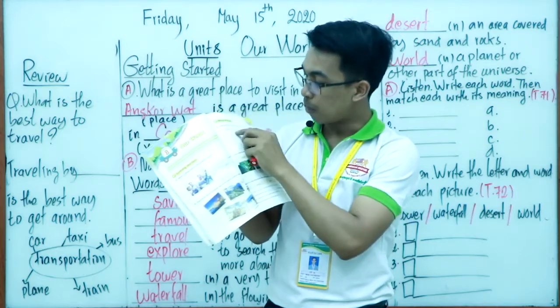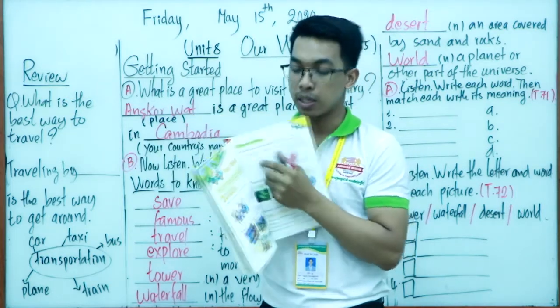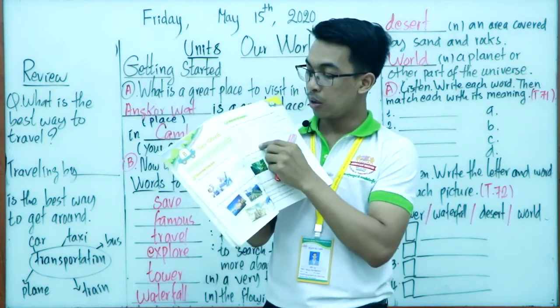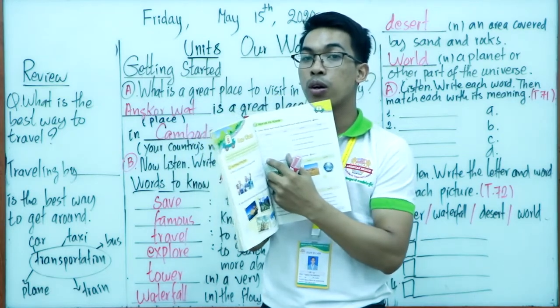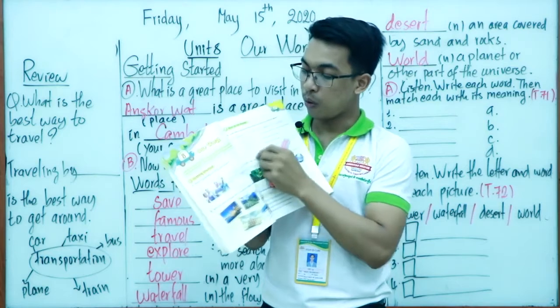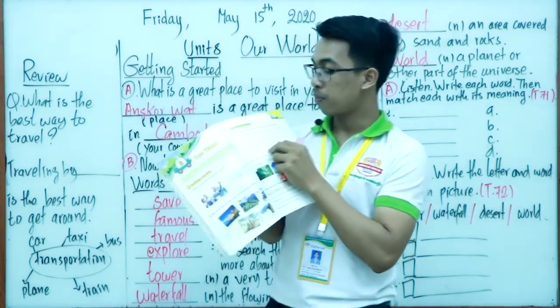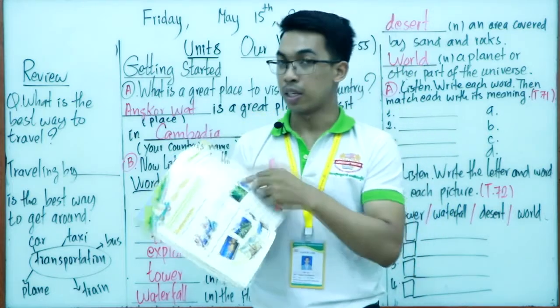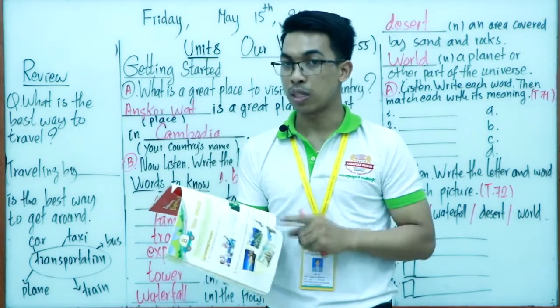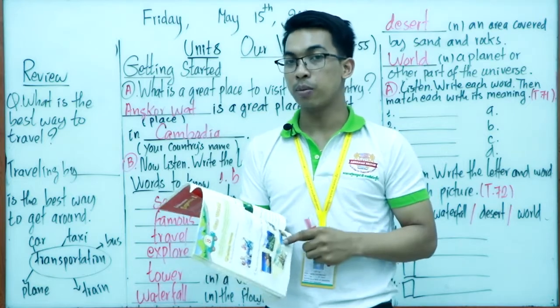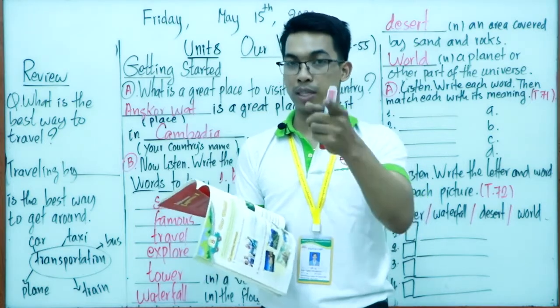How many words are there? So there are 4 words, and we also have four columns, right? Four spaces, and we also have 4 letters as well. Letter A up until letter D, right? It is about the listening. So are you ready to listen, everyone? Good. So you have 2 minutes to listen to the listening audio. Let's start.